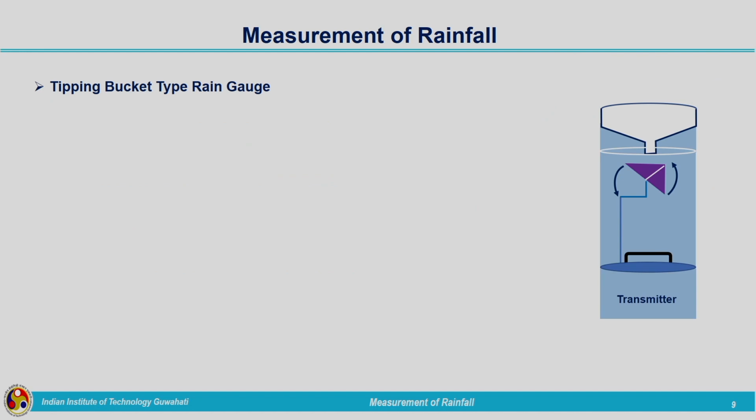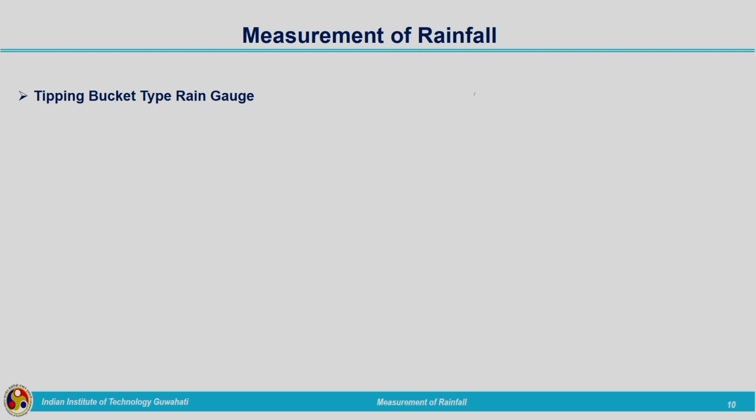Next is the tipping bucket rain gauge. This is the very common recording type of rain gauge which we are using nowadays. Let us see how it is working. This is the representation of a tipping bucket rain gauge. In order to understand what is inside, it is made transparent, otherwise it would not be visible from outside. Let us see the parts one by one.